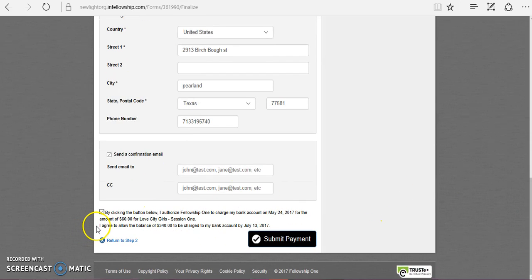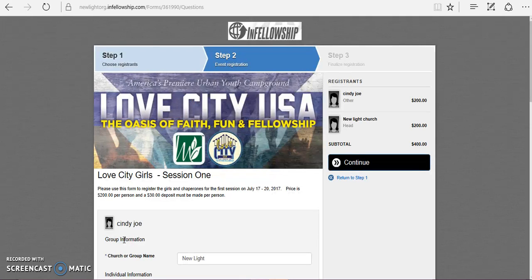The last sentence is very important. It states that I agree to allow the balance, which will be the remaining balance after you pay the $60, to be charged to my bank account by this date. This is the date that is 10 days away from Love City. Once you are finished, you can press Submit Payment, or if you would like to return to step 2 to add more campers, please feel free to do so.